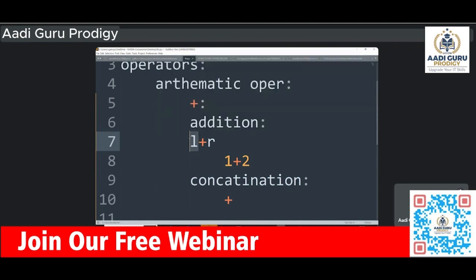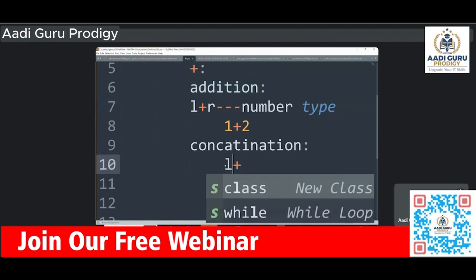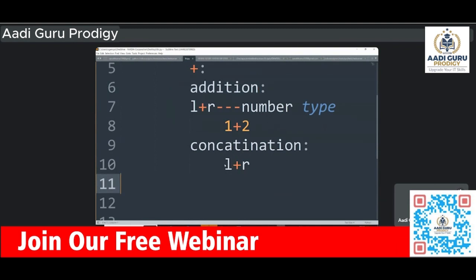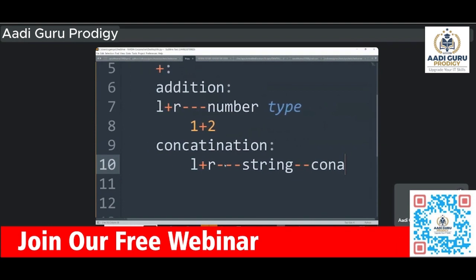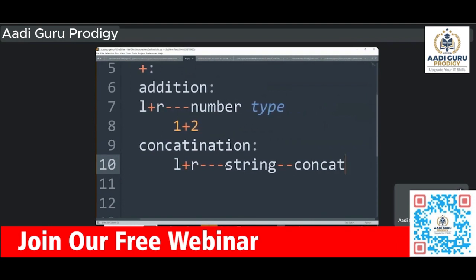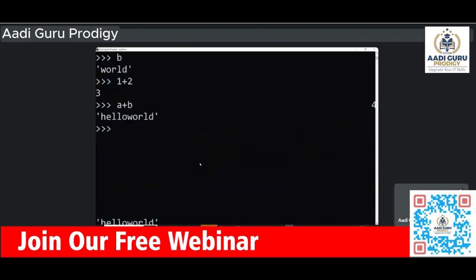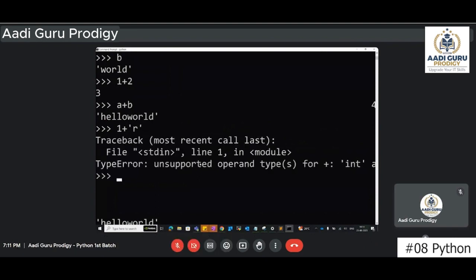If both the left side and the right side are strings, then it will perform concatenation. If one side is a number and the other side is a string, that will not work.